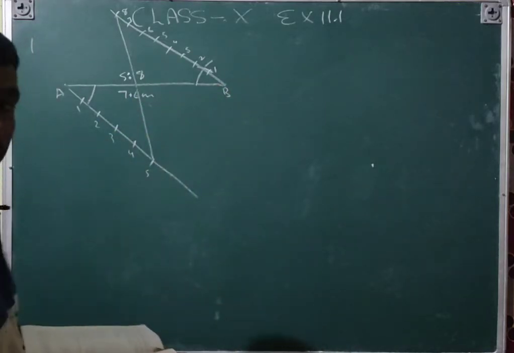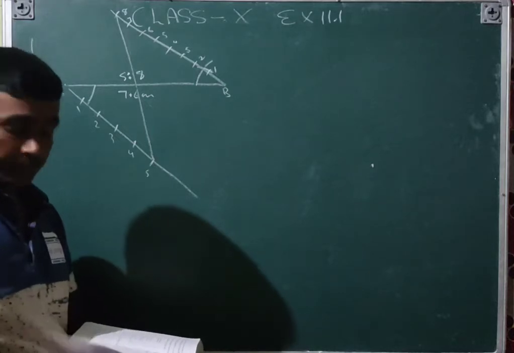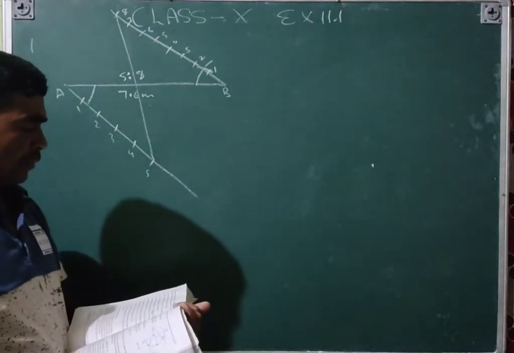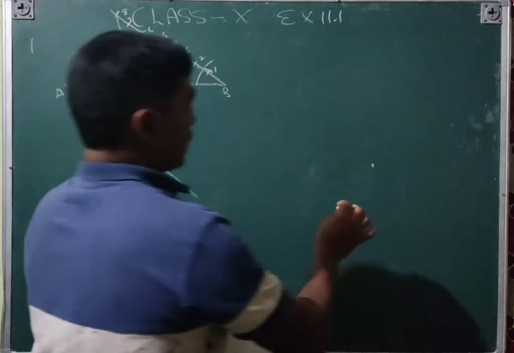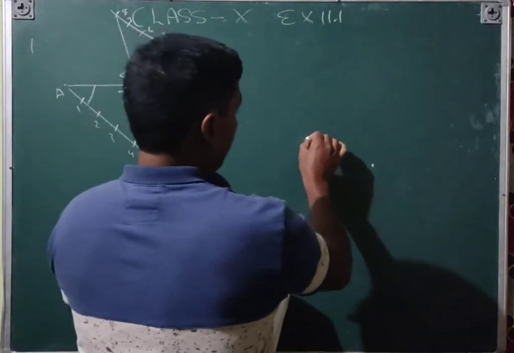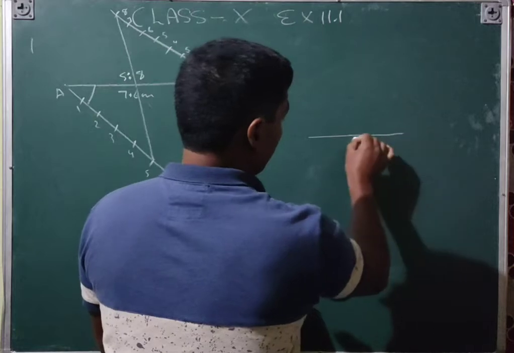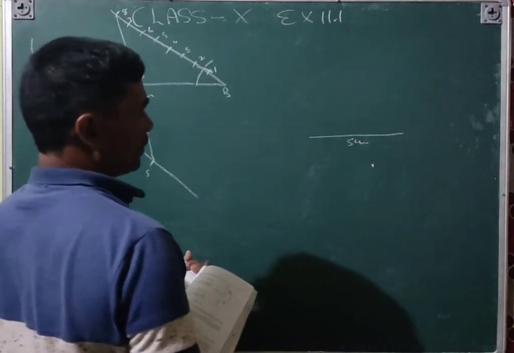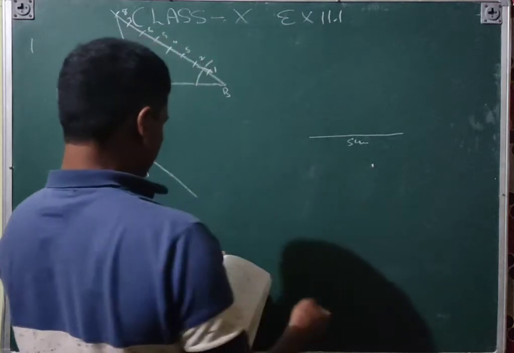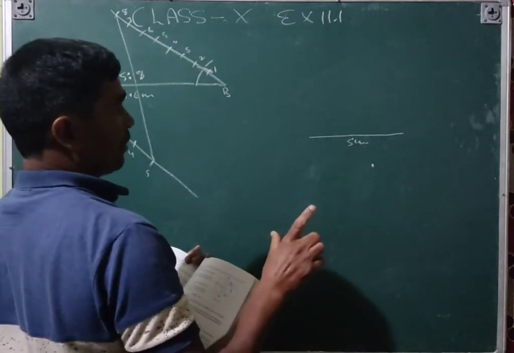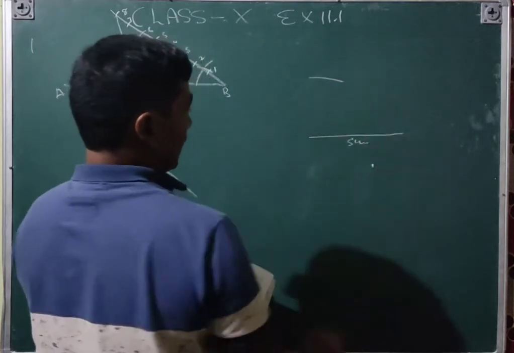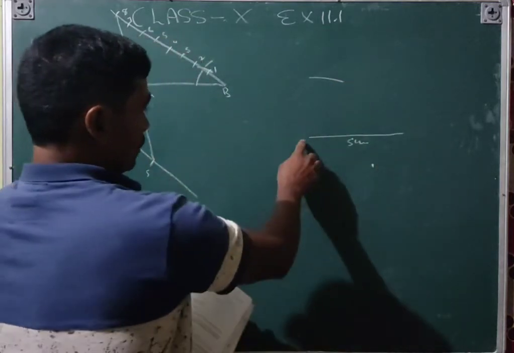And then the second question, that is: construct a triangle with sides 4, 5, 6 centimeter. So first of all you will draw here 5 centimeter, or any distance you can draw. I have taken 5 centimeter, and then you will take the 4 centimeter distance in your compass and make an arc like this from this point.